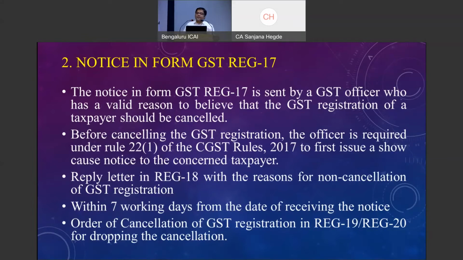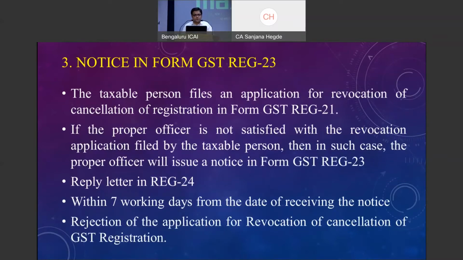He has to file an application in REG 21 saying, please restore my registration, kindly revoke the cancellation that you have done. For this also, the department issues a show cause notice in REG 23 asking why the application for revocation should not be rejected. If the reasons are satisfactory, he may go ahead. If the reasons are not satisfactory, the officer will give a rejection order as usual.